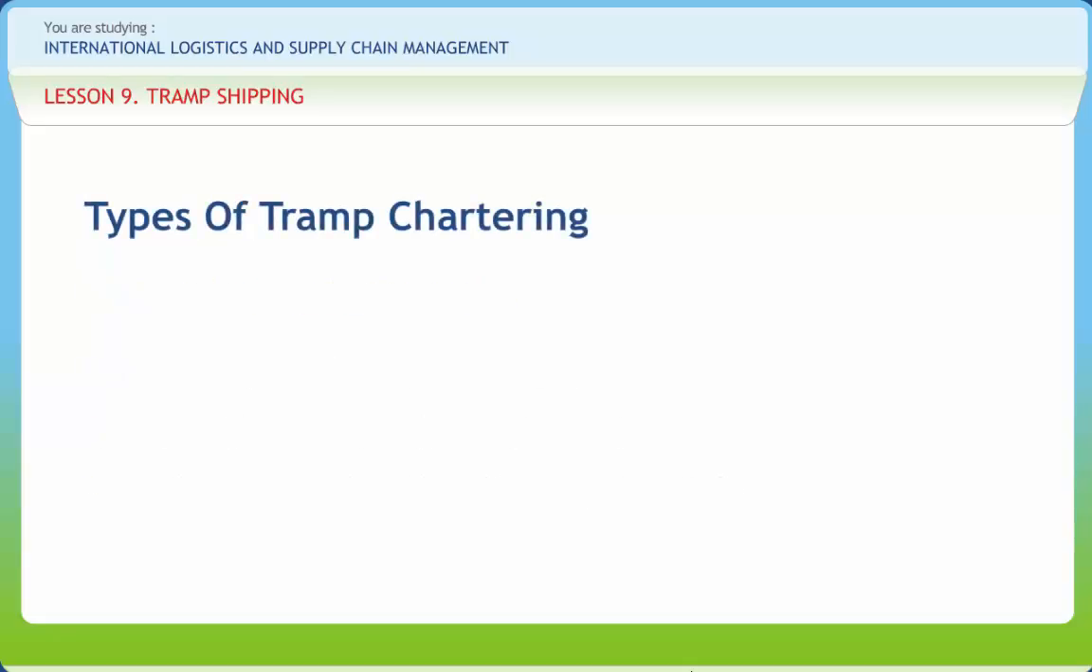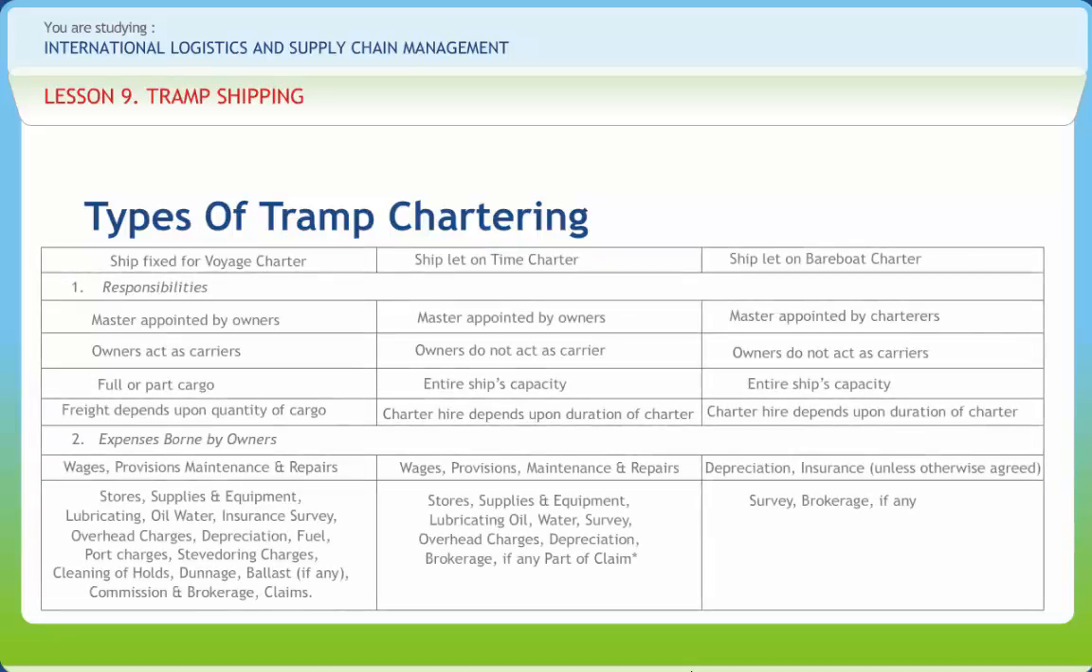Tramp owners are always looking for ports where profitable cargo is likely to be found, while charterers are looking for tramps which are available for hiring and at competitive rates. Freight hire charge in tramp trade is generally decided by the laws of supply and demand of tonnage or cargoes, and various other technical and commercial costs.